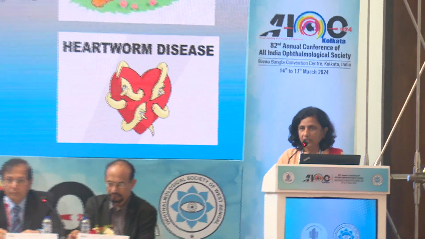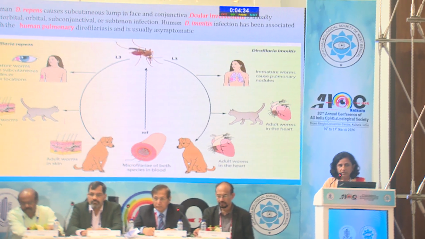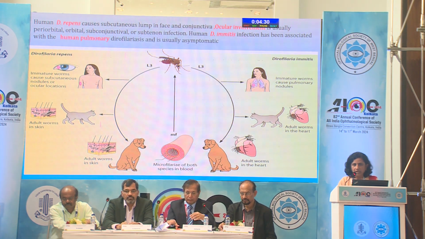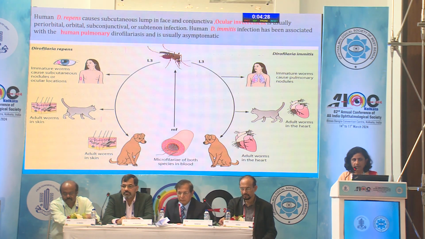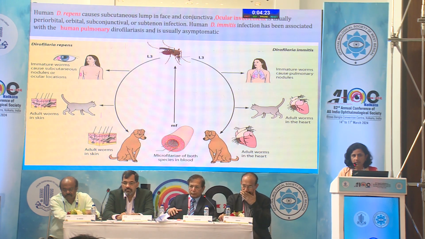Common species of dirofilariasis are D. immitis, D. repens, and D. tenuis. D. immitis is also known as heartworm. D. repens causes a subcutaneous lump in the face and conjunctiva, and ocular involvement is usually periorbital, orbital, or subconjunctival. D. immitis infection is associated with human pulmonary dirofilariasis, usually asymptomatic.